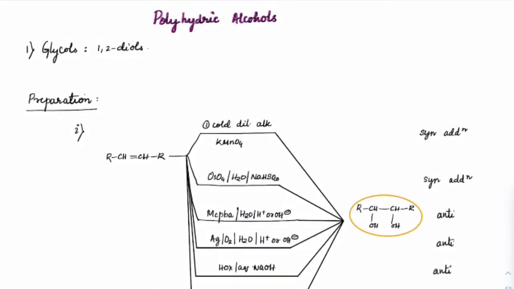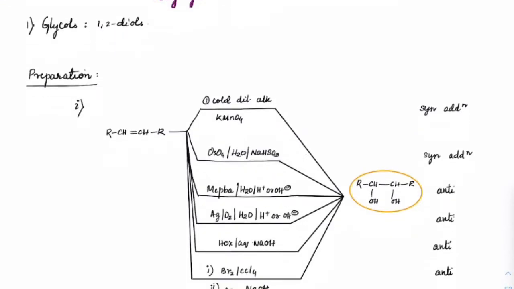Now, coming to today's topic, mostly to understand what polyhydric alcohols are. So let us focus more on that. Polyhydric alcohols have more than one OH group. So we'll start with glycols. When we have 1,2 diols, we call them glycols. Okay. So if you have ethane, we call it ethylene glycol. Got it. So let us see the preparation here.